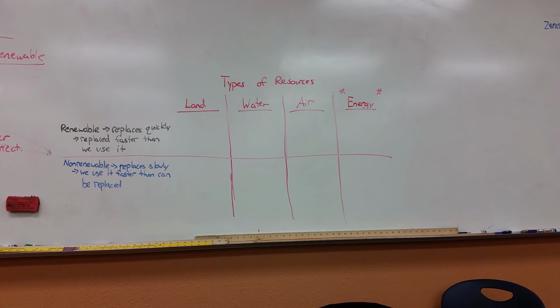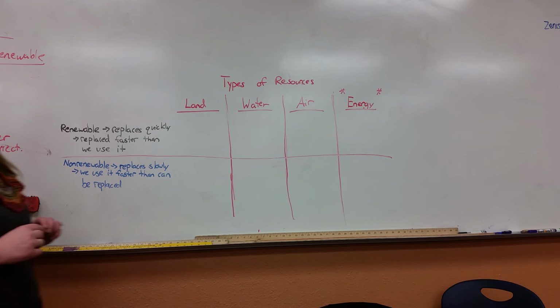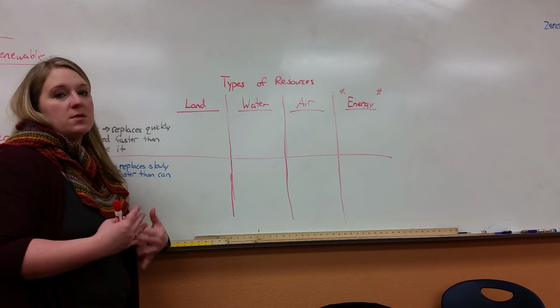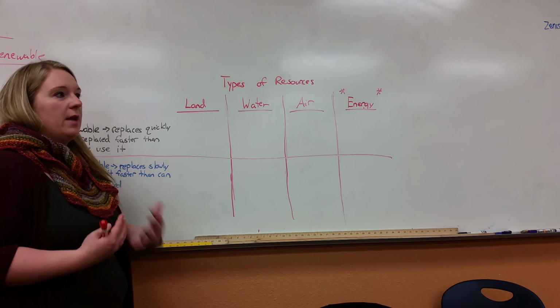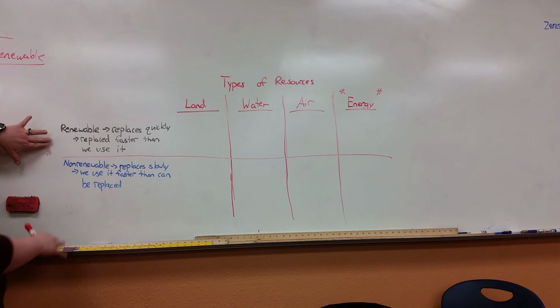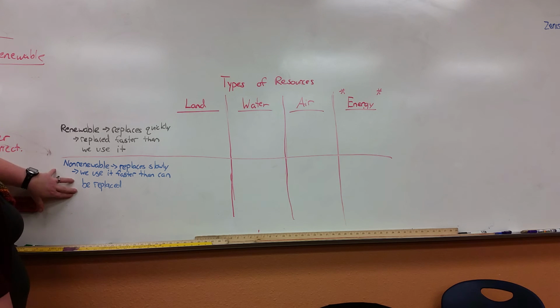All right, today we're going to talk about types of resources. So when we think about natural resources, we're thinking of things that actually form from the earth and we use them as humans. So we're thinking, what do we use in our everyday life that can help benefit us in some way? And there are two main types. There's going to be a renewable natural resource and a non-renewable natural resource.